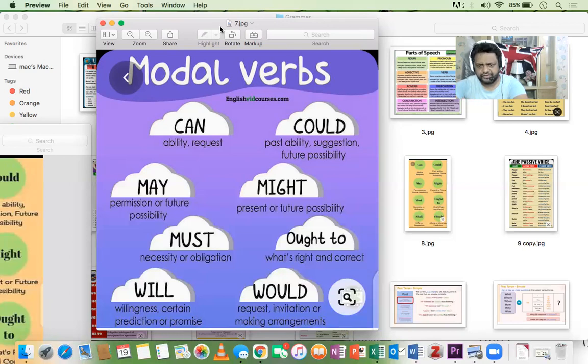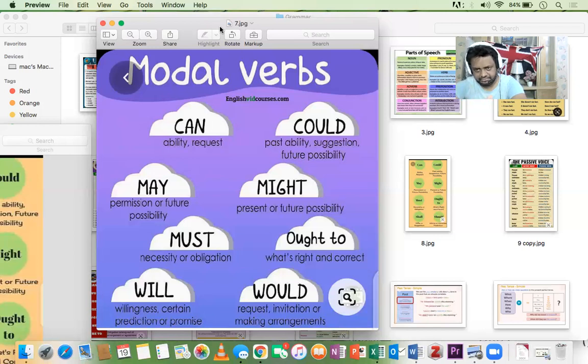Then the fourth one we got is might. So again, might can be used for two purposes. The first one is the present possibility, and the second one is the future possibility. And might we do not use for permission. We would never say might I come in, might I talk to you, might I use your mobile phone charger. Obviously might we do not use for permission. Might we use for the future or the present possibility.